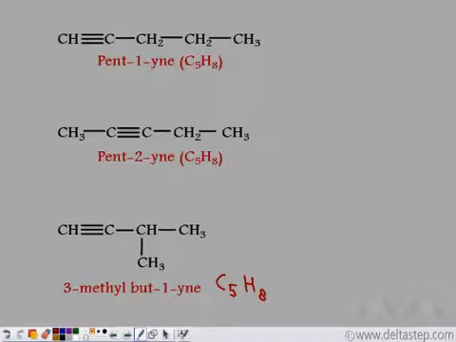So what type of isomers are they? Let's take 1 and 2. Let's number them: 1, 2, 3. So for 1 and 2, if we compare, we see that there is a difference in the position of the functional group, which is the triple bond in this case. So 1 and 2 are position isomers.